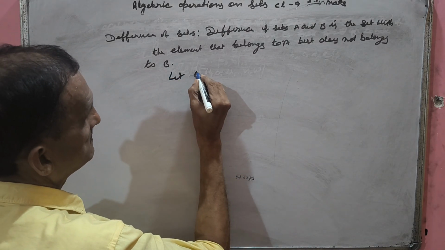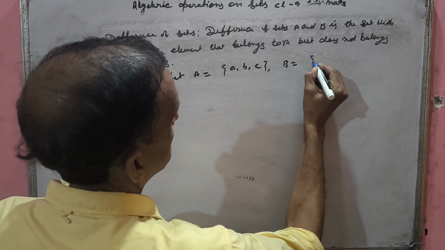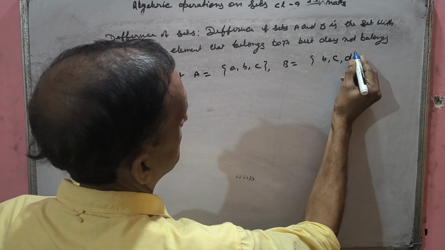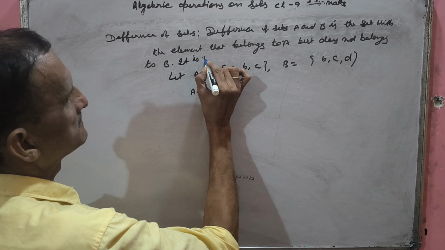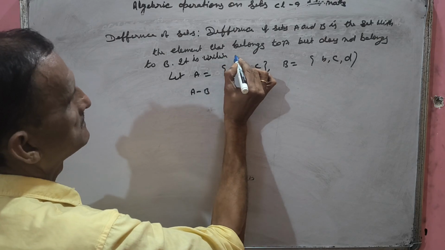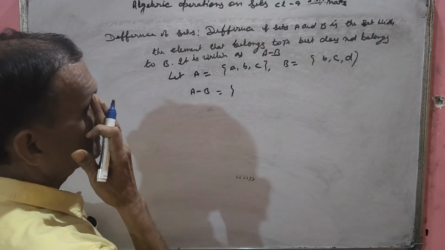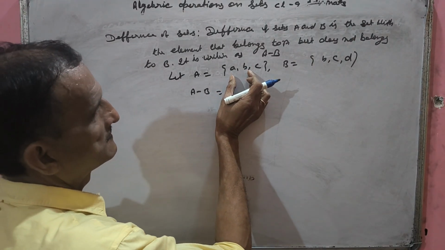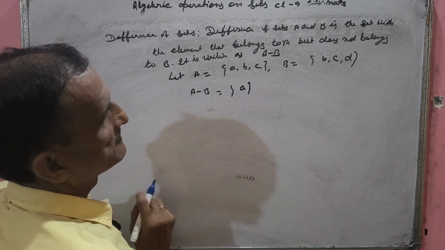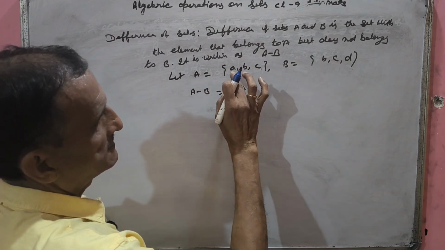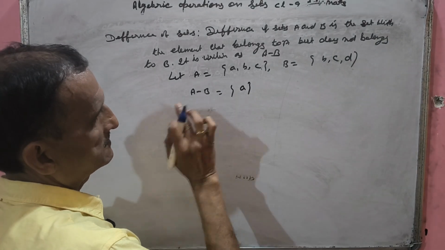See the example. Let A be a set with the elements A, B, C, and B the set with the elements B, C, D. Then we have A minus B, written as A minus B. Difference, just difference only. A minus B: the elements which are in A but not in B. See, B is in B, C is in B, but A is not there. What elements of A are not in B? The set with those elements only is called A minus B.